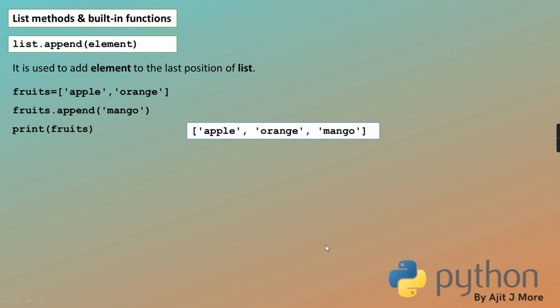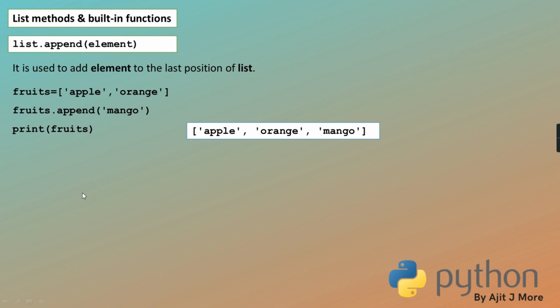But please remember, the element can be anything. The element you want to add at the end of the list can itself be a list. It can be an integer, a float, a boolean, a string, a tuple, or a list, but whatever you pass is treated as one element, and that element is put at the end of the list. I hope it is clear.